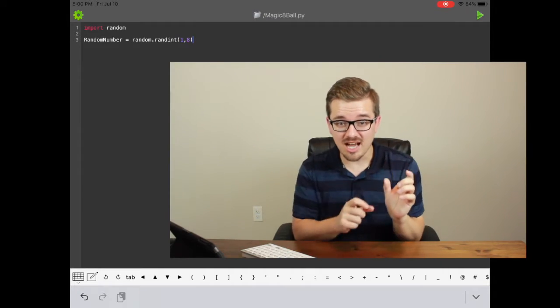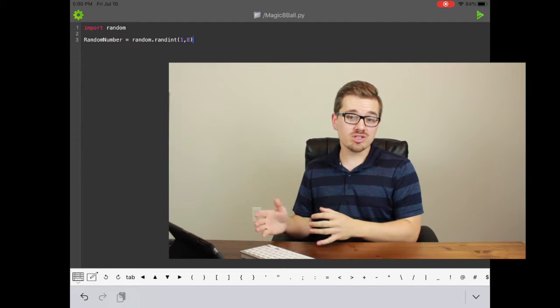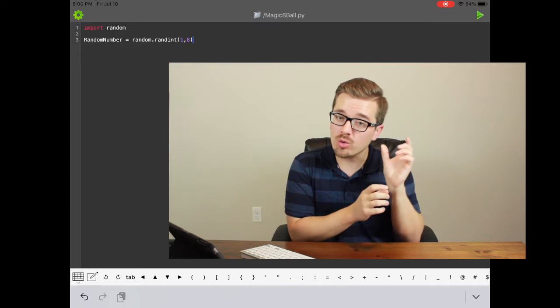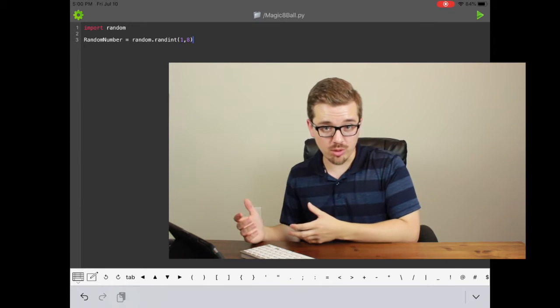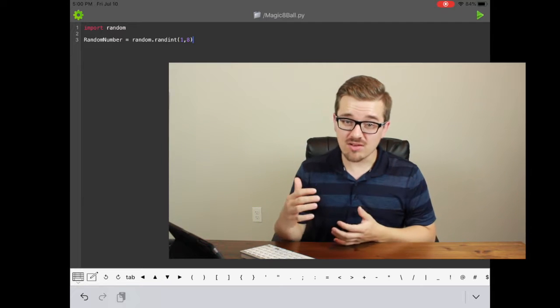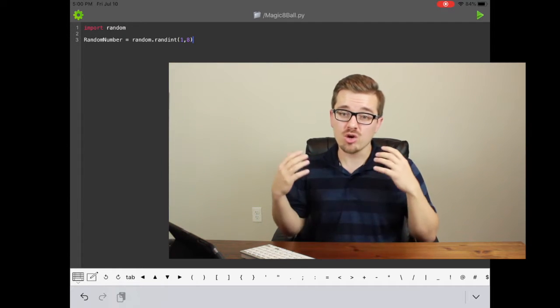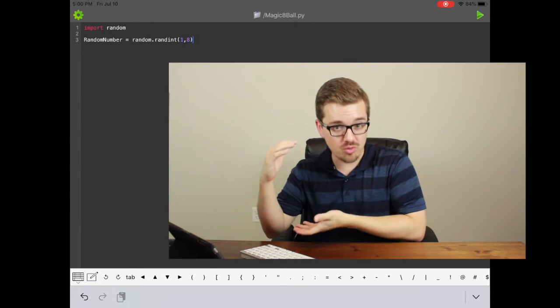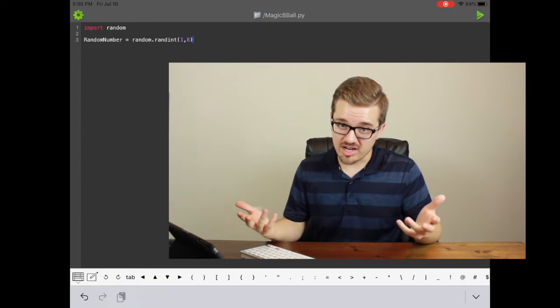Now you might be thinking, that looks intense, that's some hardcore programming stuff. Don't worry, it's actually easy. When you see random.randint, all it's really doing is telling Python, hey, I want to use the module random that we just imported. When you see randint, all that is a set of code that's going to help us generate random numbers, and it just so happens that its name is randint. It's actually short for random integer.